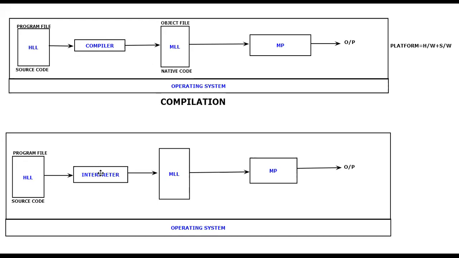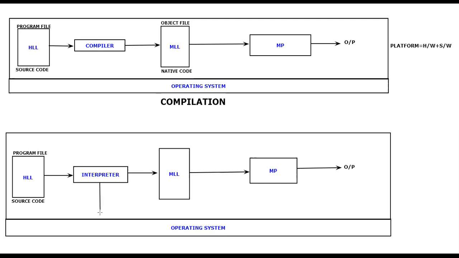First line it is going to take and convert into the machine level language. Second line it will take and convert to the machine level language. Like that, it will keep on taking line by line. And once the entire lines of code is completed, the interpreter is going to complete the conversion process. So this is what I'm going to represent in this format. So the interpreter, after converting the first line, again it will go back to the respective source code.